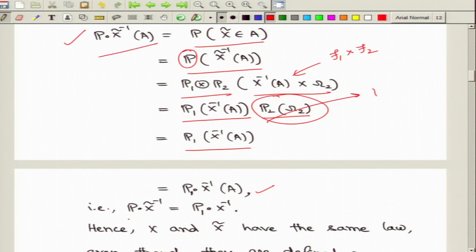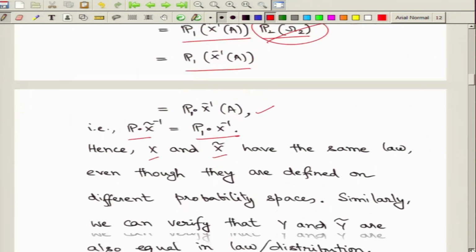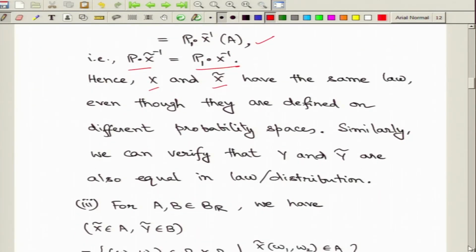Both are defined on the real line, so they must be the same, and the conclusion is that x and x tilde have the same probability law, that is, they are equal in law or equal in distribution. But note that even though they have the same probability law, they are in fact defined on different probability spaces. X is defined on omega 1, f1, p1 and x tilde is defined on the product probability space omega, f, p.